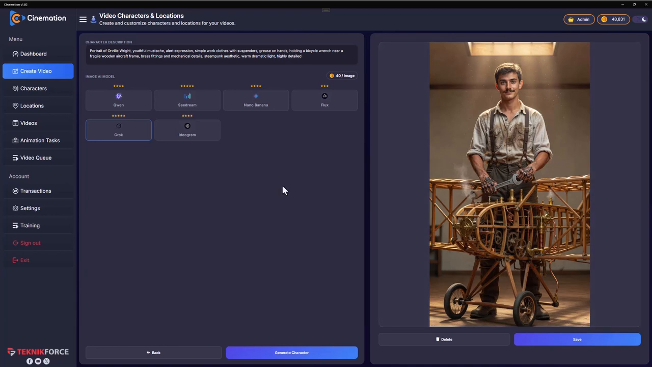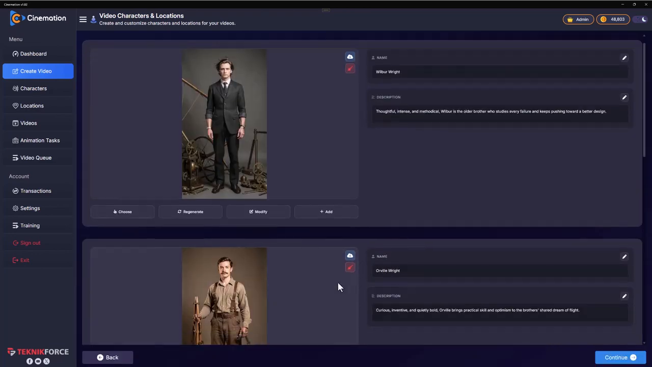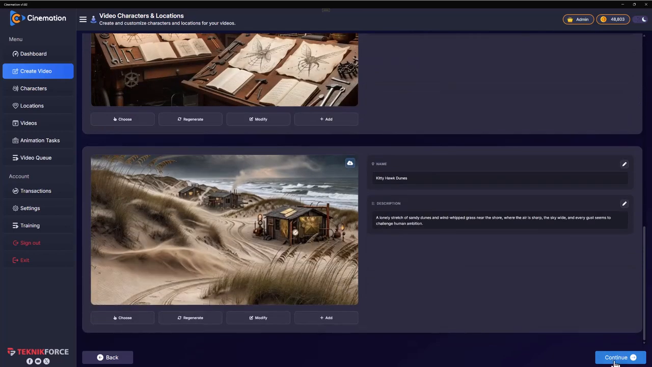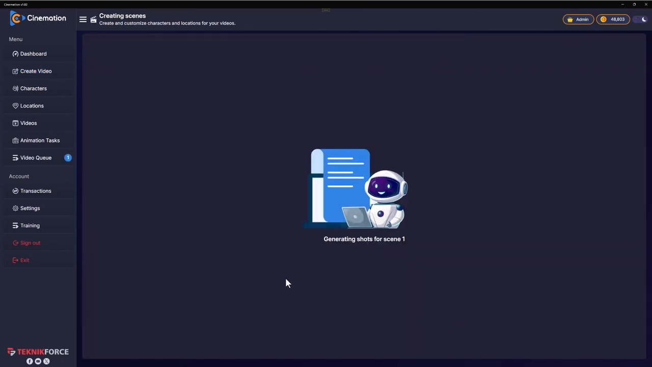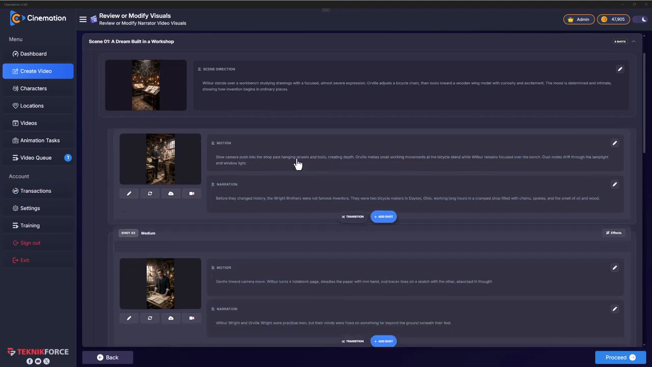You've got Orville as per Grok. Go back to Flux, or try it as many times as you want, change anything you want. Click on save once you're ready, and you have got the characters and the locations. Next, click on continue, and just like last time, and just like in the dialogue video, Cinemation is going to prepare the storyboard.